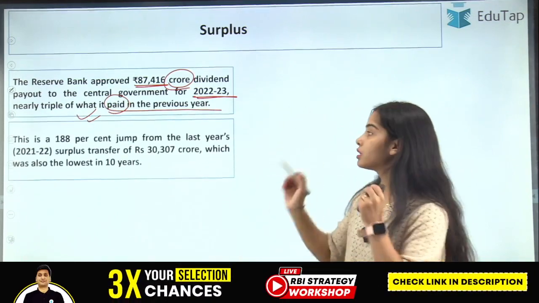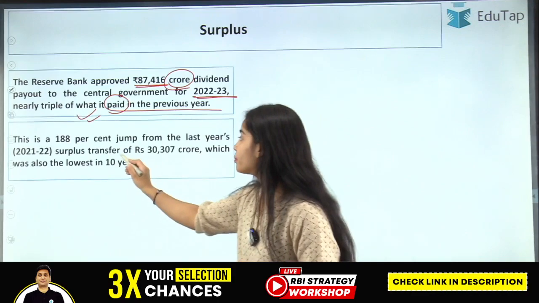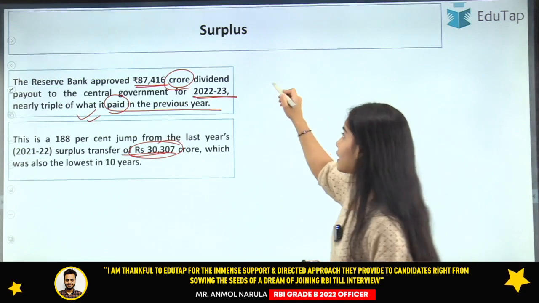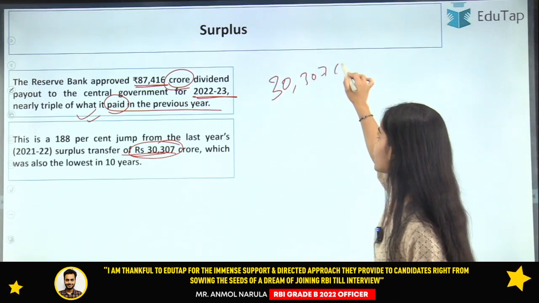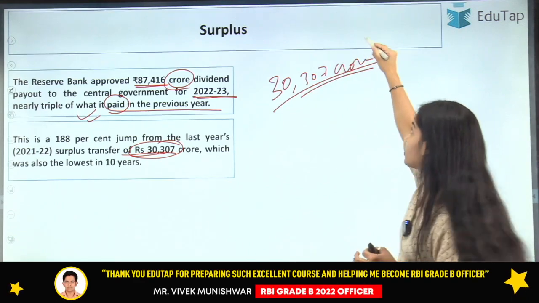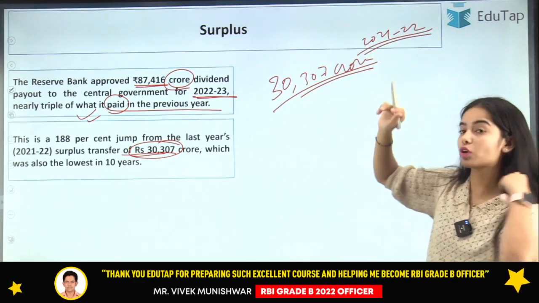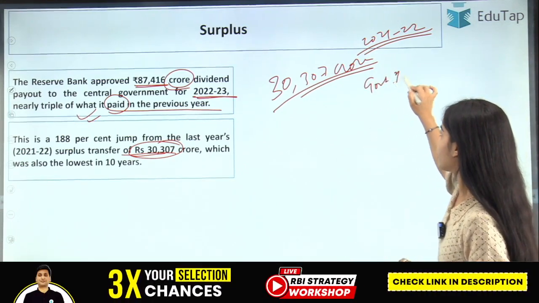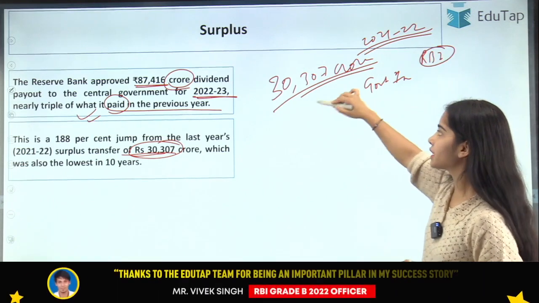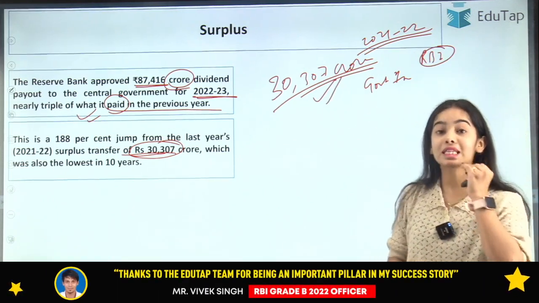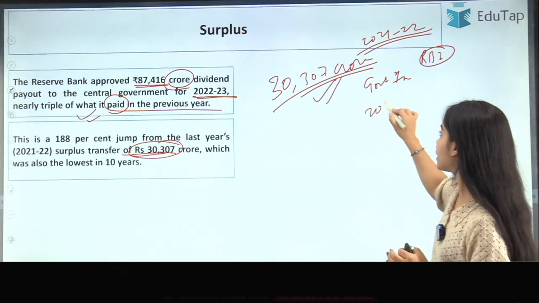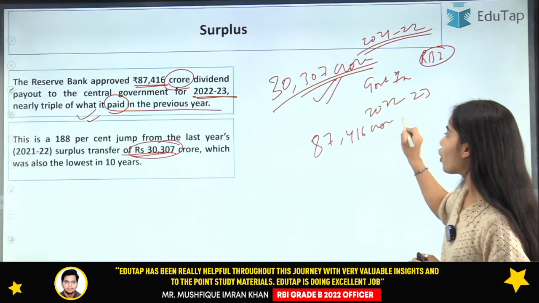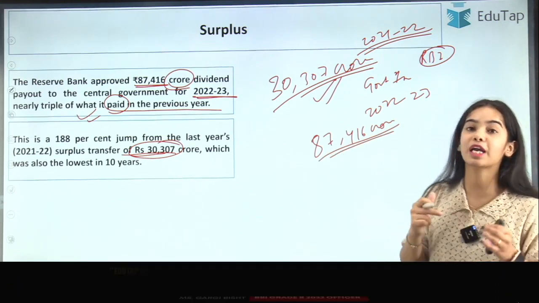In the previous year, 2021-22, the RBI paid the central government a surplus of 30,307 crore rupees. But for the financial year 2022-23, a surplus transfer of 87,416 crore is being made from the RBI to the Government of India.